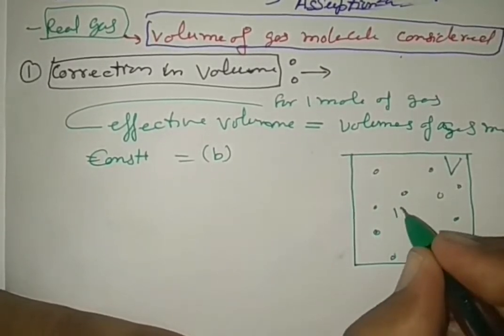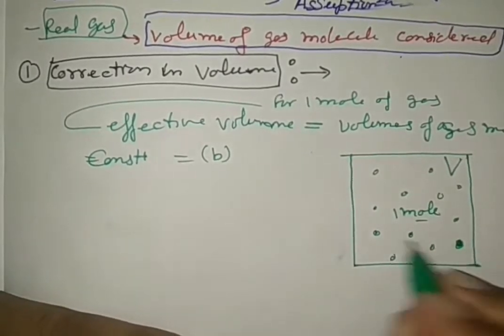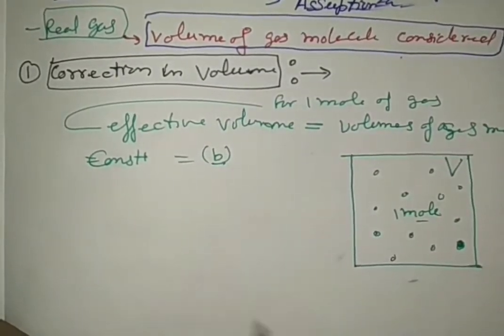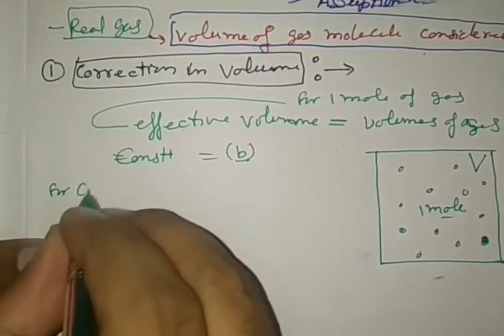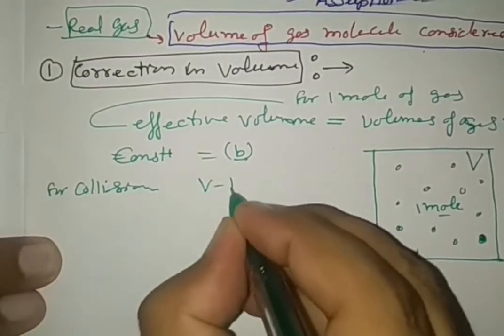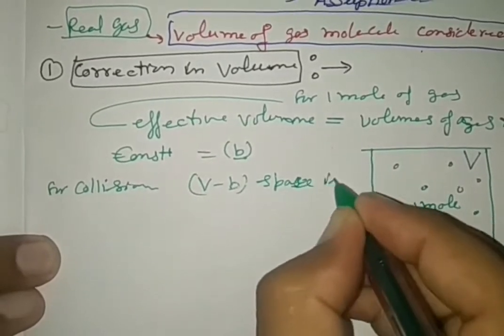If 1 mole of gas is filled in it, then for collision, only V minus b space is available.